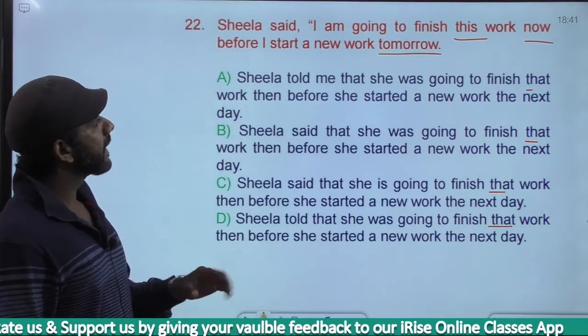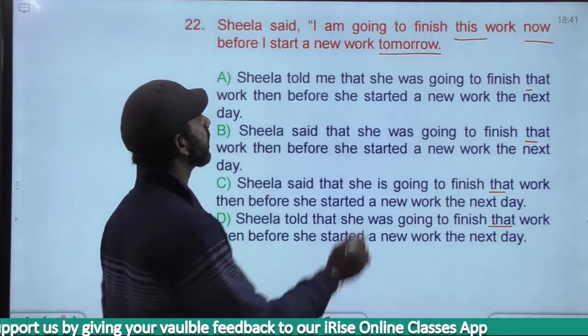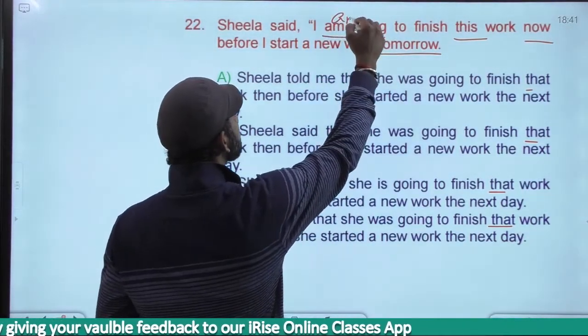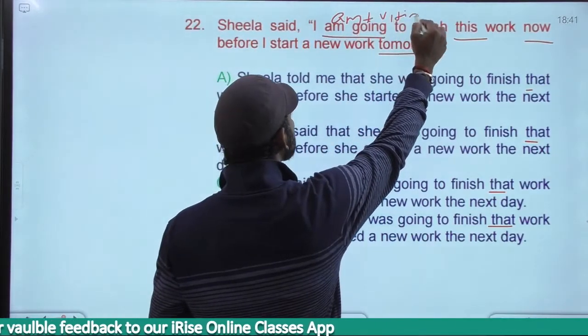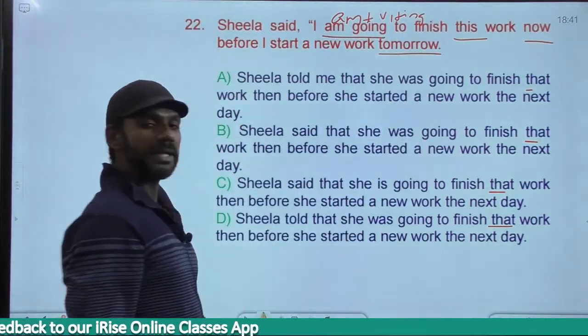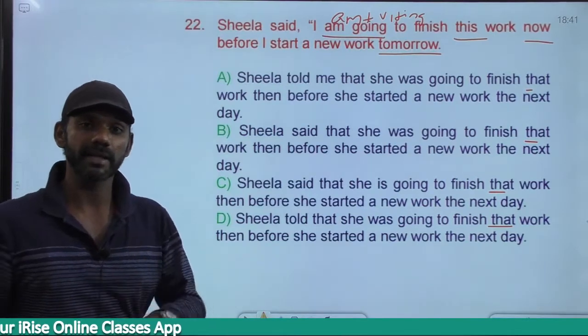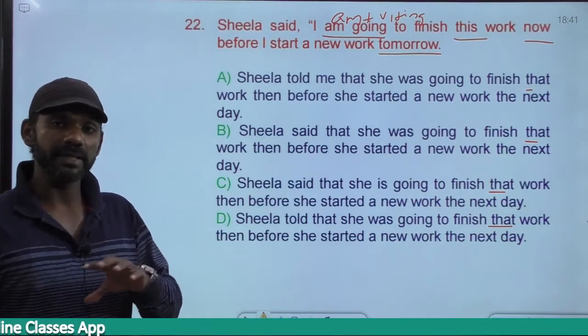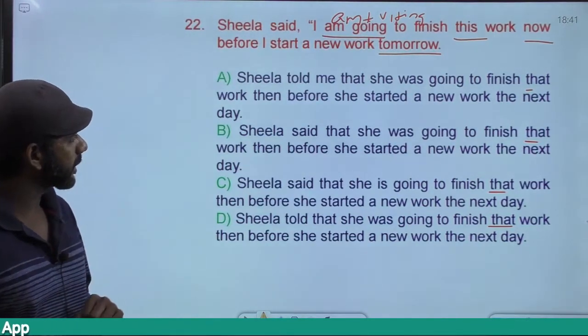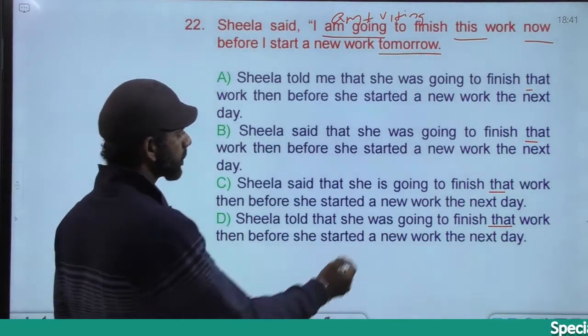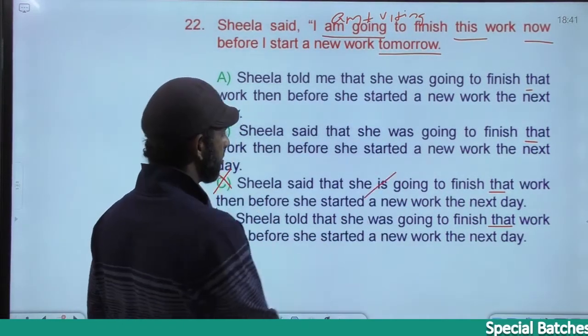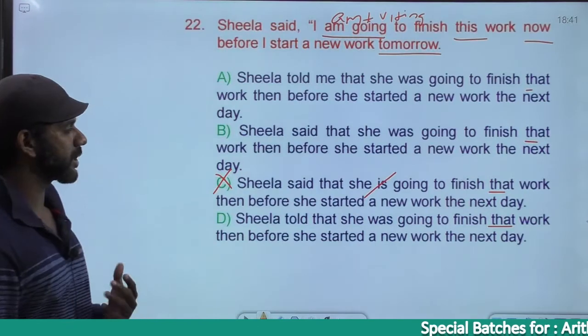Sheila said, I am going to finish this work. Am going is am plus V1 plus ing. Am plus V1 plus ing is present continuous. As per the rule, present continuous must become past continuous. Based on that, option C is eliminated. C says is going. Present continuous gone.